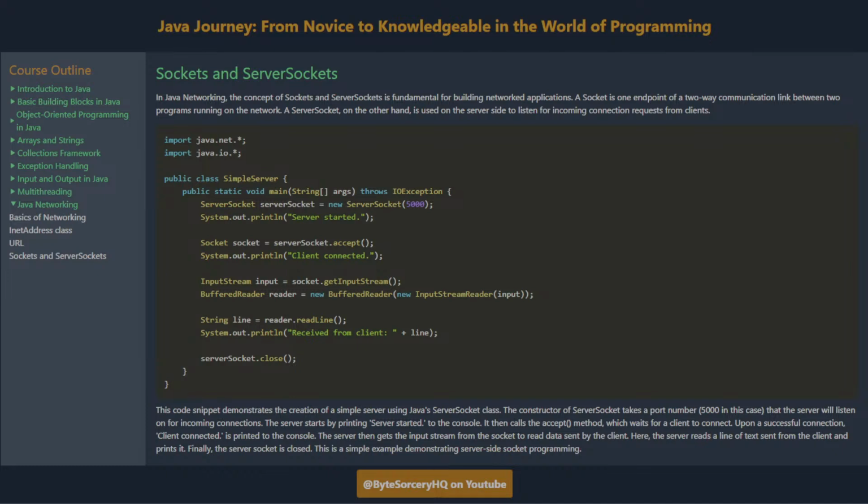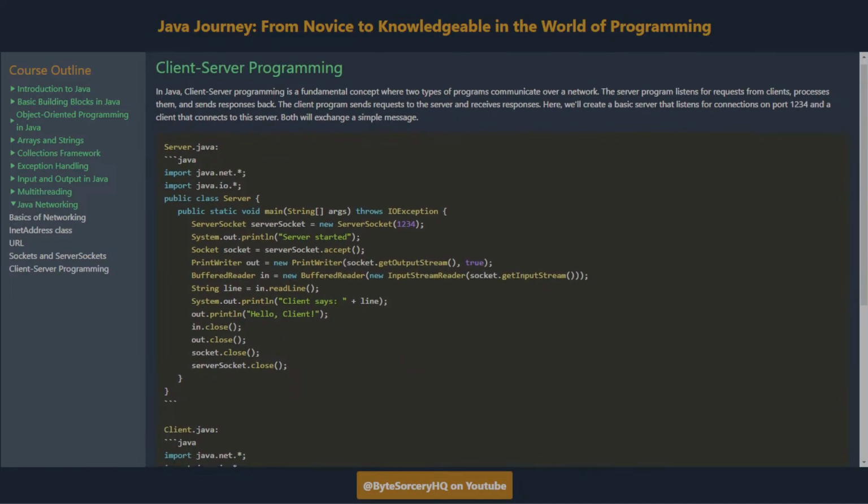The constructor of ServerSocket takes a port number, 5000 in this case, that the server will listen on for incoming connections. The server starts by printing "Server started" to the console. It then calls the accept method, which waits for a client to connect. Upon a successful connection, "Client connected" is printed to the console. The server then gets the input stream from the socket to read data sent by the client. Here, the server reads a line of text sent from the client and prints it. Finally, the server socket is closed. This is a simple example demonstrating server-side socket programming.